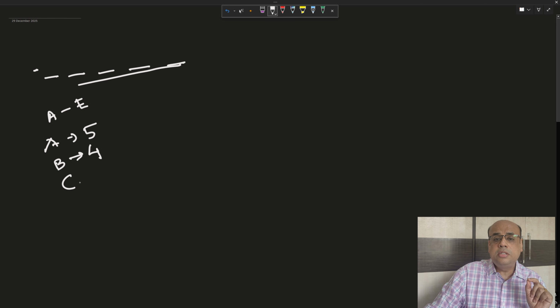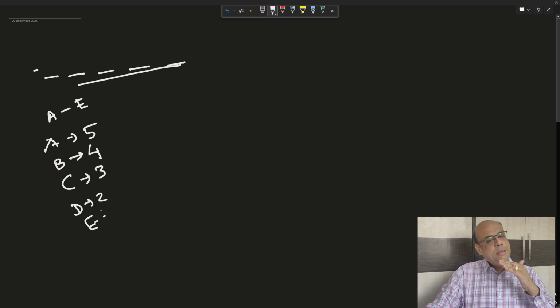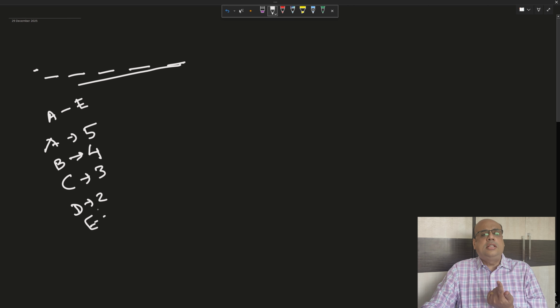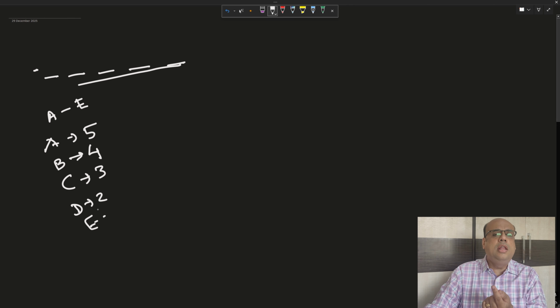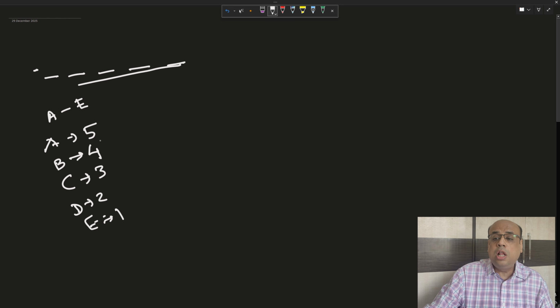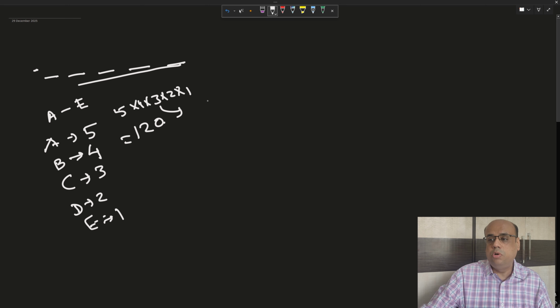Similarly, C is how much? 2 are taken up by A and B, so C is only left with 3. Similarly, D is 2 and E doesn't have a choice. A, B, C, D is already taken, so E has to take the only lone seat that is vacant, so E will have 1 way. So the total number of ways in which they can be arranged is 5 into 4 into 3 into 2 into 1, which is how many? 120. Now this is the fundamental principle of counting.